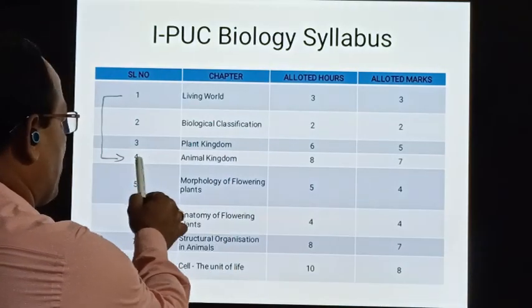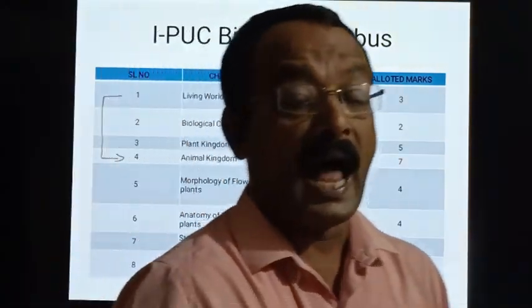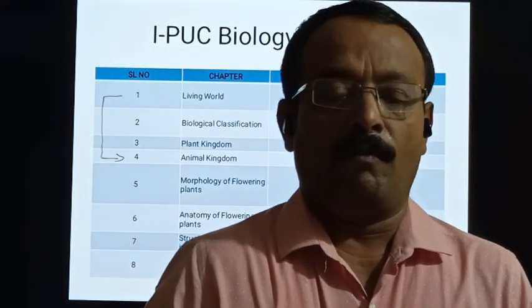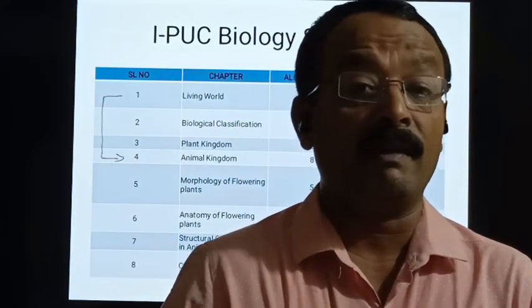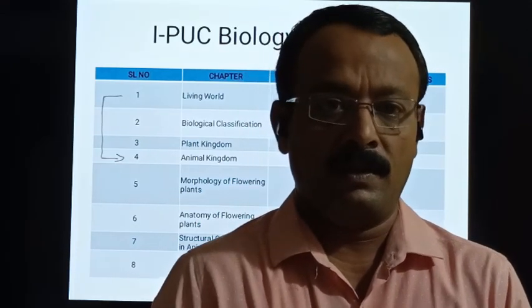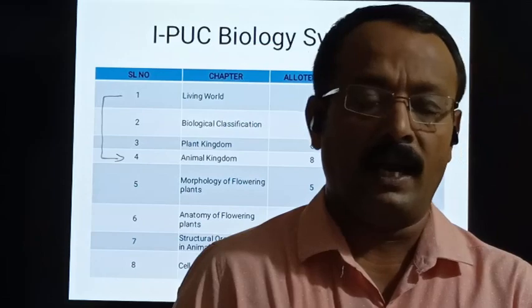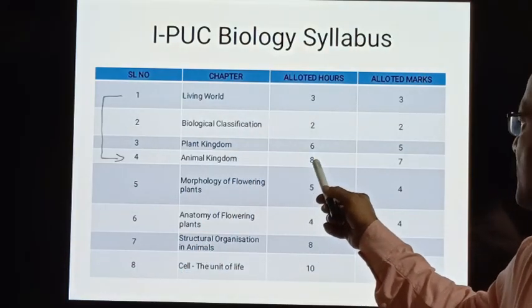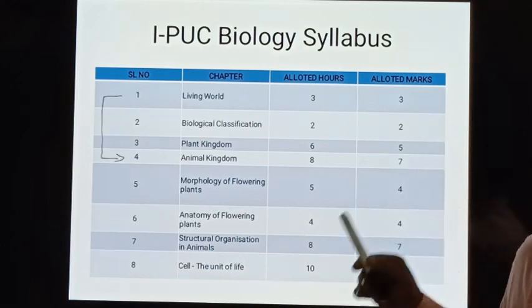The last chapter, that is the 4th chapter of Unit 1, is Animal Kingdom. In this chapter, we focus on the general characters of different phyla and classes, both non-chordates and chordates. The allotted teaching hours is 8 and the marks allotted is 7.